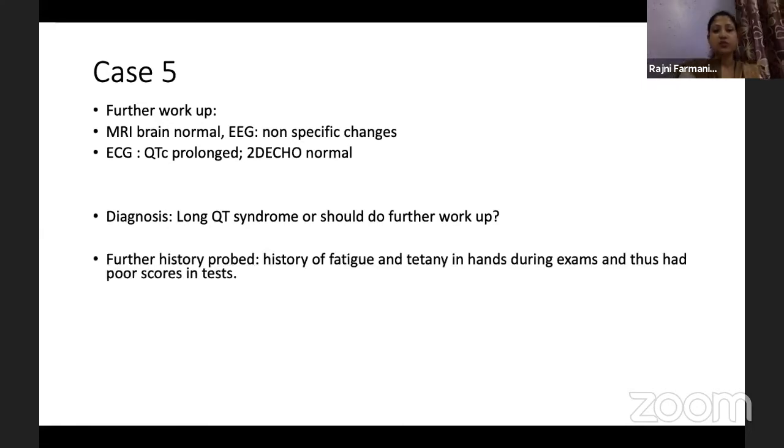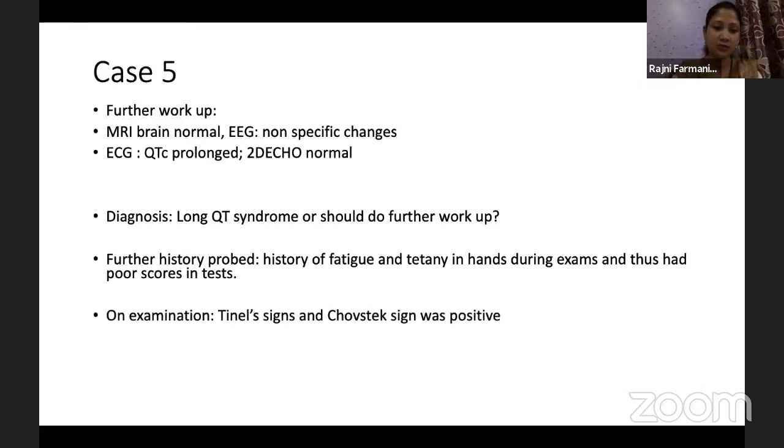Here, further history revealed that there was a history of fatigue and tetany in the hand during exams. This was very interesting. Whenever he used to go for exams, his hand used to become like this. It was perfect tetany, and there was a history of tingling, which was happening frequently over the last 6 months to 1 year, especially during exams when he wanted to write very fast. This history gave us a clue that this is something else, and we should rule out a metabolic cause. On examination, Tinel sign was there and Vossick sign was also positive. So we confirmed that this could be a case of hypocalcemia, which could explain all the findings.